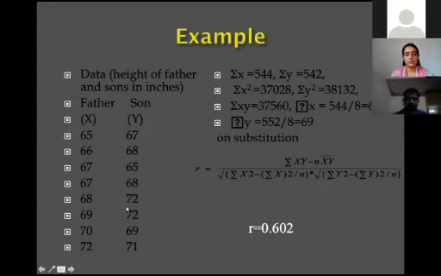After calculating all the values, you substitute them in this statistic, small r. The product, n, x bar, y bar, x square, all these values are calculated by this formula. But nowadays nobody does the calculations by hand. Only for the knowledge sake, you must know the formula for calculating the correlation. By substituting all these values in this formula, we get r equal to 0.602.